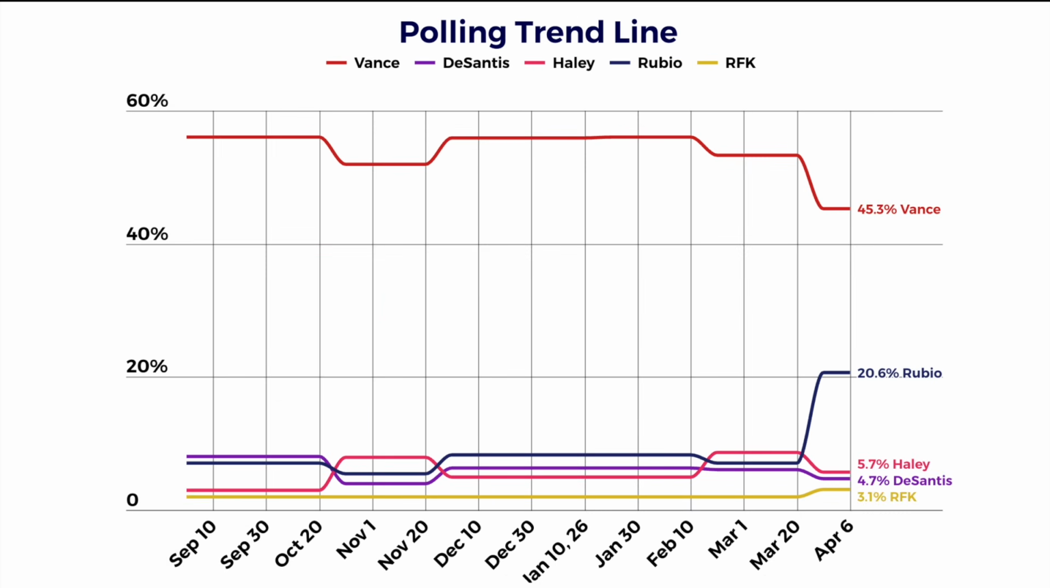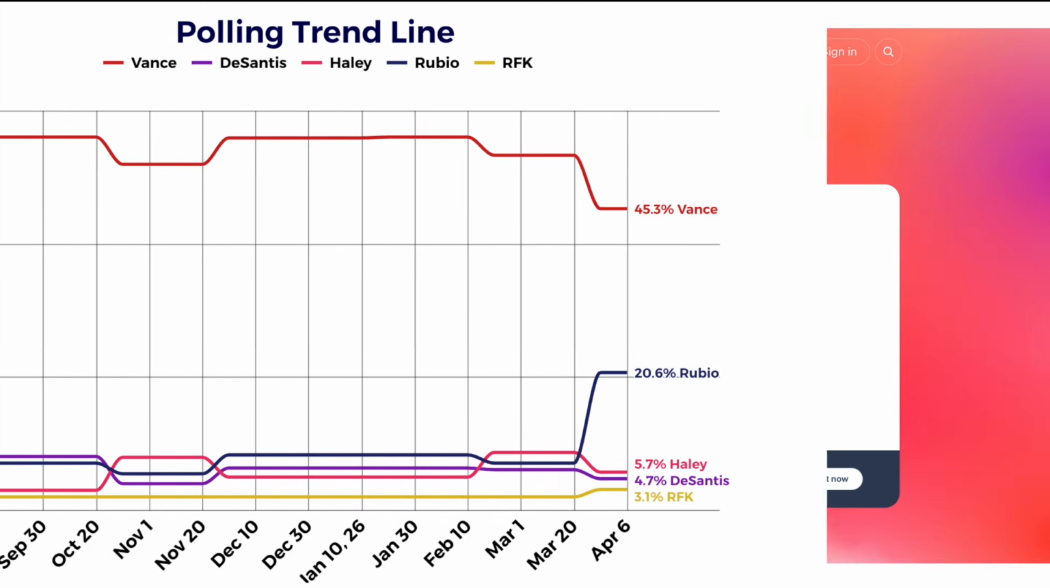And the trend line you can kind of see here, Vance was hovering right around 50% or so. And in the most recent numbers, his percentages did go down to 45.3. And Rubio spiked up to 20.6. So if you want to look at it from that standpoint, the direction of this race is moving in Rubio's direction. He has the momentum right now, but Vance has such an early commanding lead at this current point in time. Still bet on Vance being the Republican candidate.